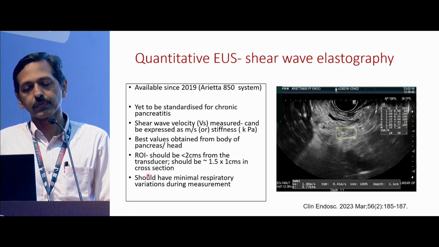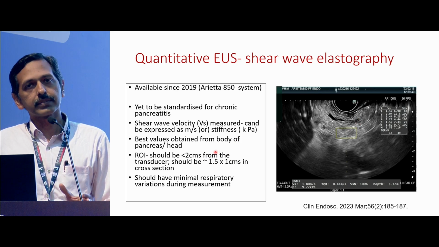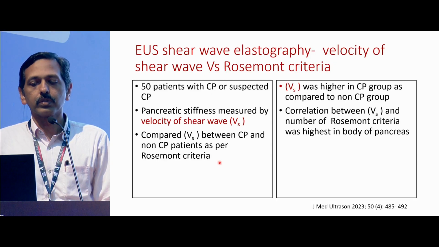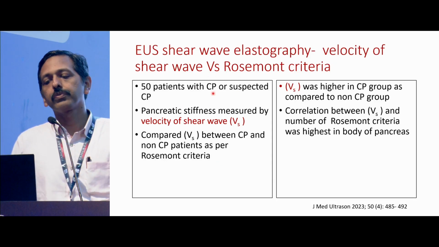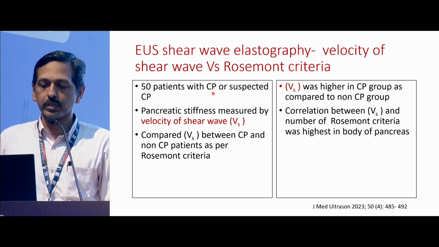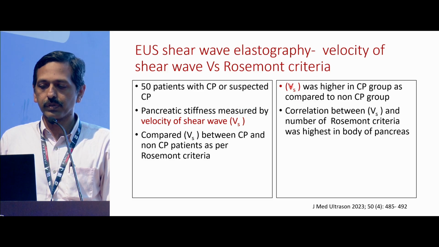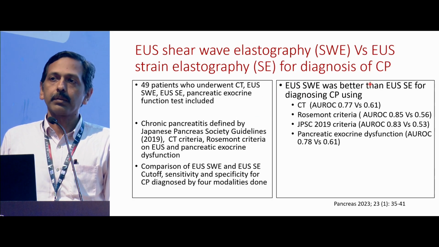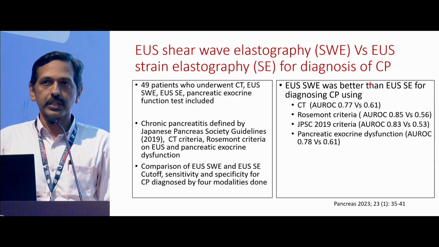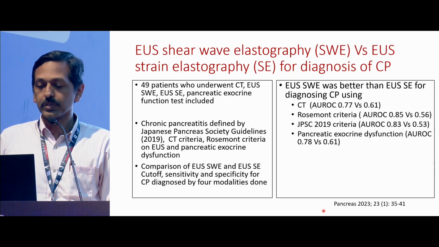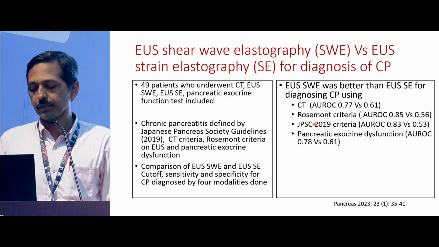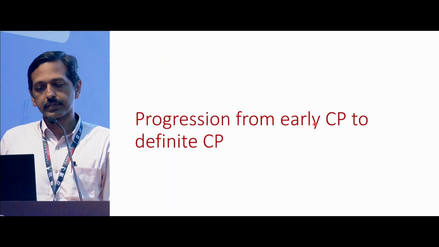The area of interest should be less than 2 centimeters from the transducer, and ideally less than 1.5 to 1 centimeter in cross section. So that would be the way it looks. Again, shear wave elastography has also been compared to the B-mode Rosemont criteria, and the shear wave velocity was higher in the early chronic pancreatitis group. When they compared shear wave elastography to strain elastography, a single study has come up, and it shows that shear wave elastography performs better in identifying early chronic pancreatitis.